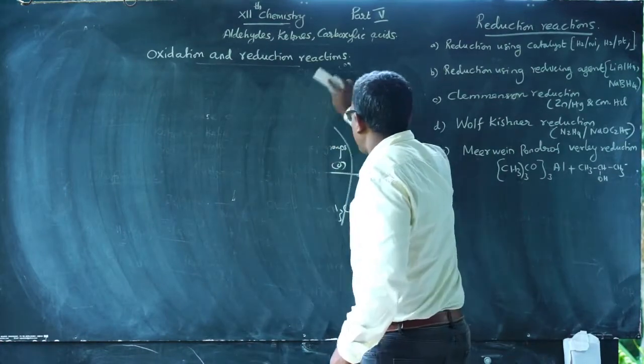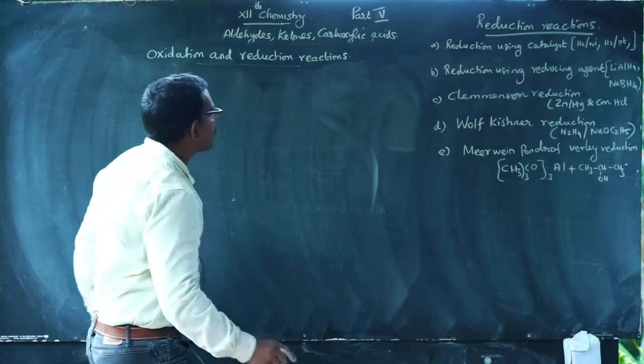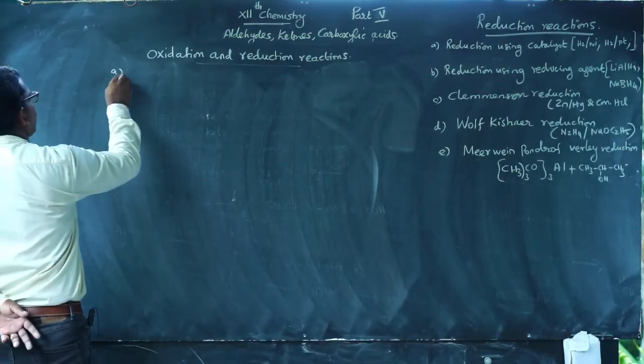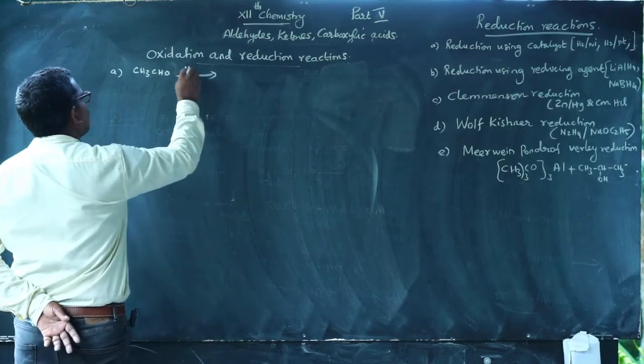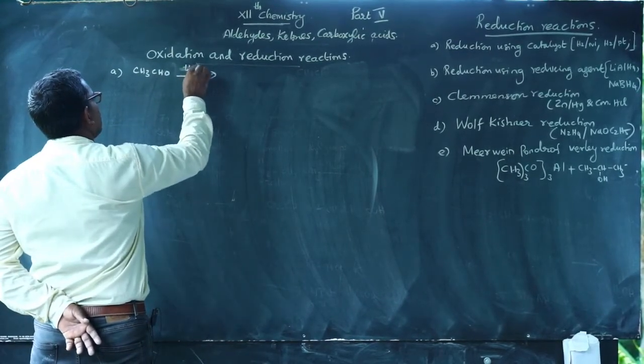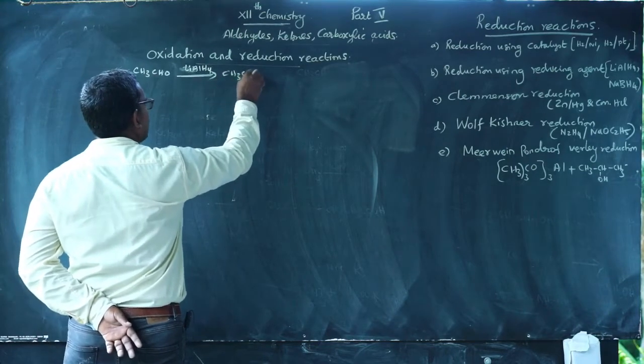Acetaldehyde on reduction with lithium aluminum hydride gives ethyl alcohol.